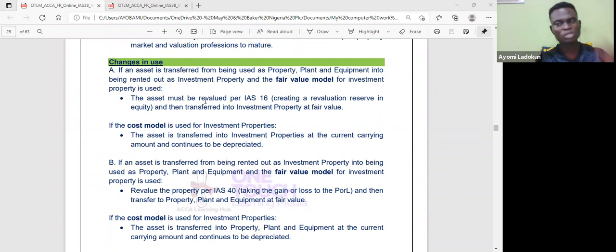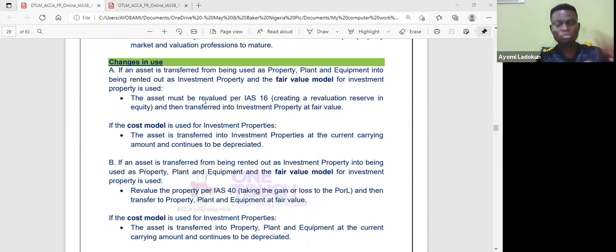But when it comes to revaluation gain under owners occupied property, I take it straight to other comprehensive income in line with IAS 16. Revaluation gain, I take it to other comprehensive income. It's also known as revaluation surplus. When I have a valuation gain, where I revalue to market value or look at the fair value under IAS 40, I take it to profit or loss account.